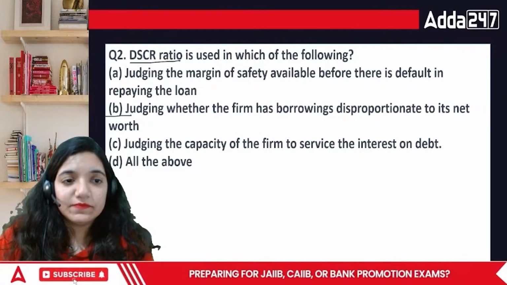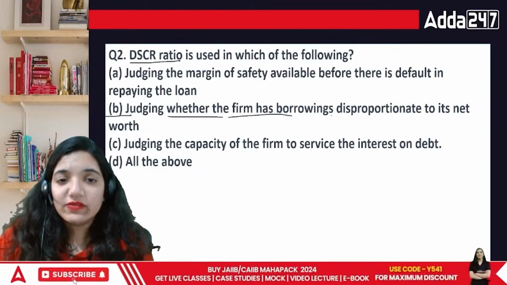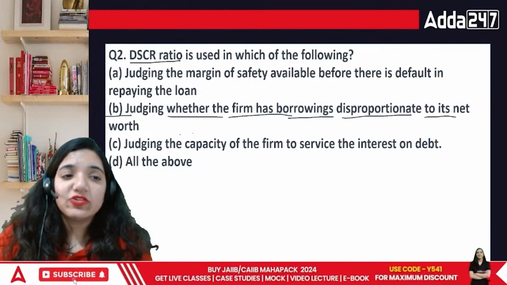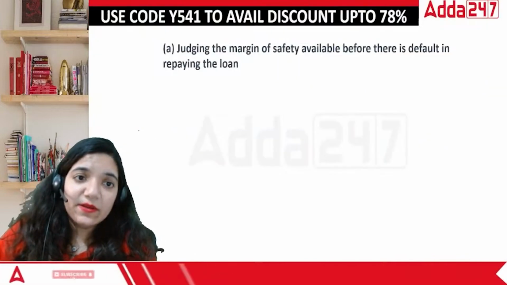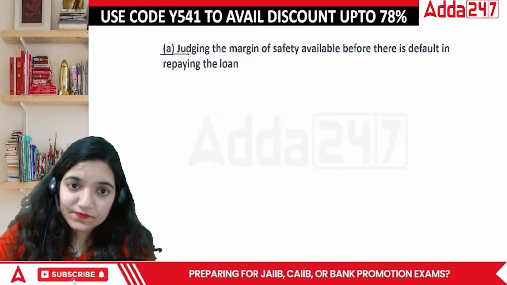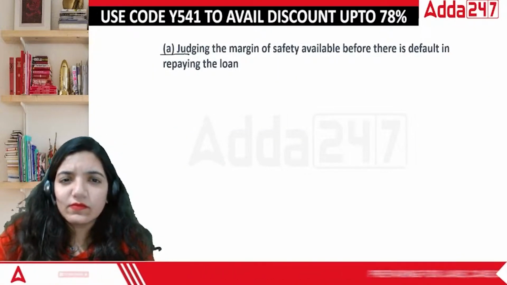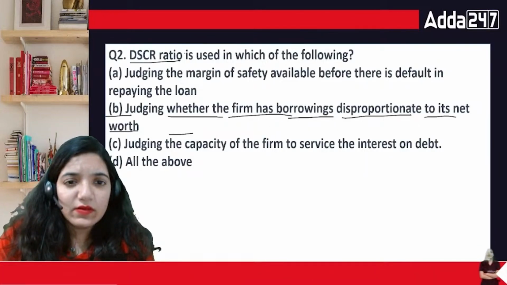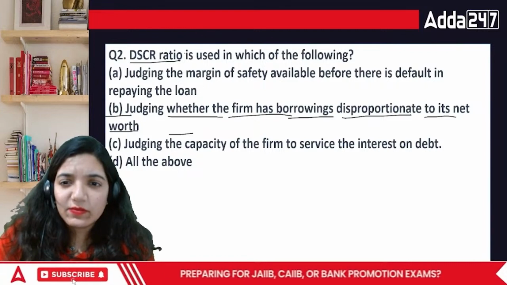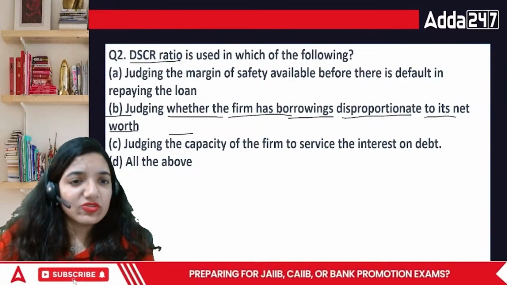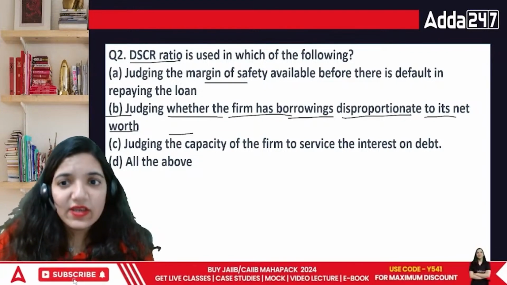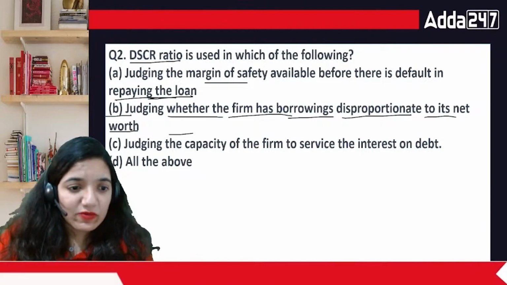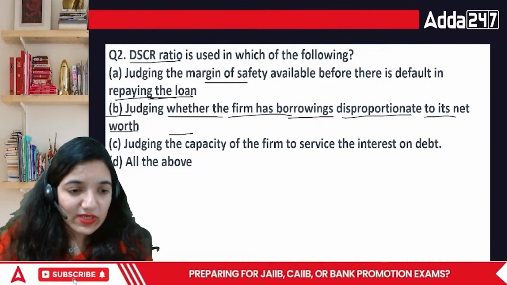That is, judging whether the firm has borrowing disproportionate to its net worth. Okay? The answer is A. No, no. Judging whether the company has, no, the answer has to be A itself. Margin of safety regarding default and repayment. No, it is related to repayment of loan only. So the answer is A only.